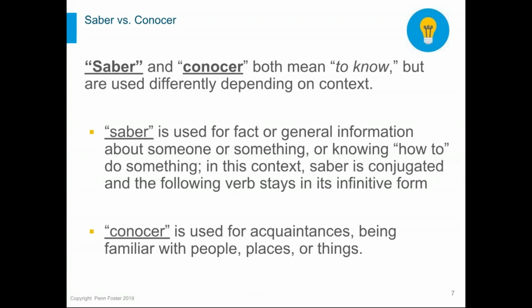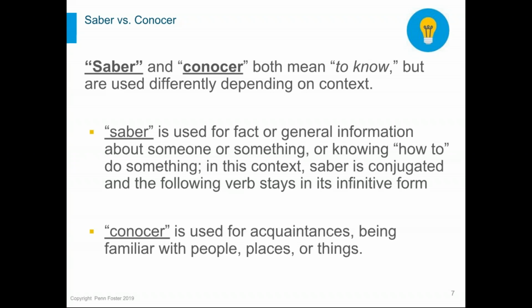All right. In the know-how context, saber will always conjugate to agree with the subject, and the verb that someone knows how to do, speaking in this case, would stay in its infinitive form. So you're not going to have two conjugations back to back. First is conjugated, second is the infinitive, meaning it has the AR, the ER, or the IR ending still attached to it.